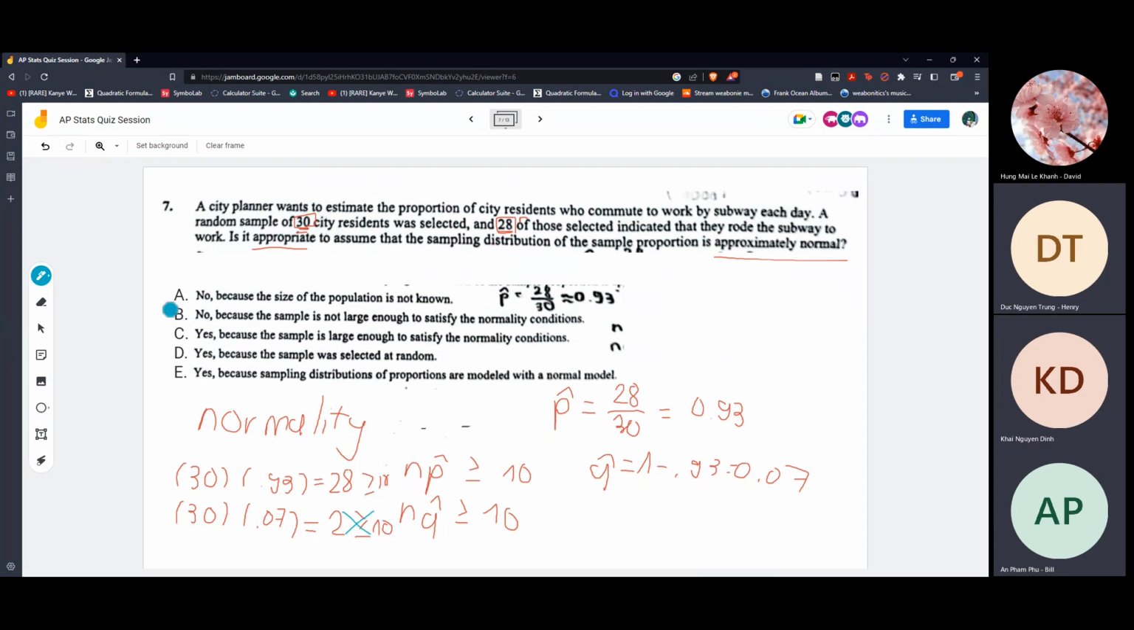So we can choose B, because it's not large enough. Here you see nq is not large. It's wrong because you don't really need to say it, it's not really in the condition. Put it to yes. So just cross. Okay, so number 8. Next one.